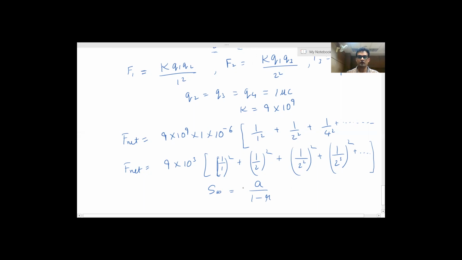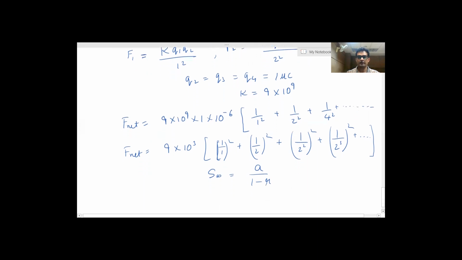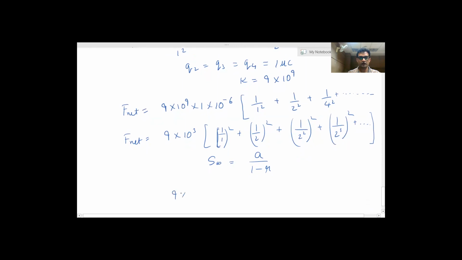So if I put the values here, I'll get 9 into 10 to the power 3 into 1 upon 1 minus 1 by 4. So the total force is coming out to be 9 into 10 to the power 3 into 4 by 3.